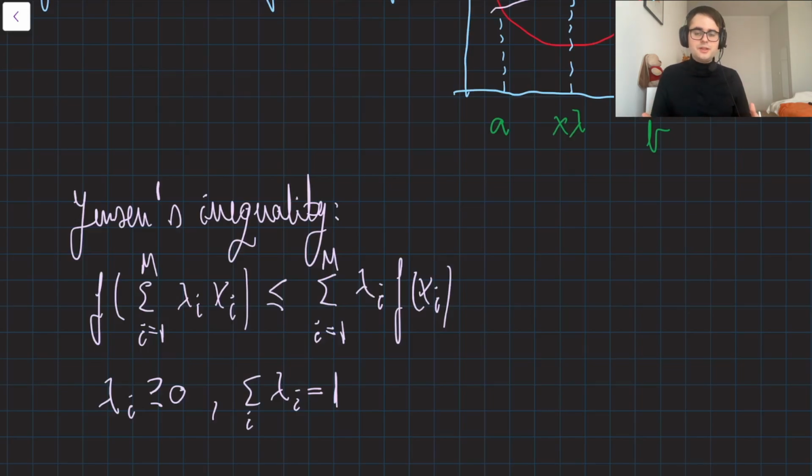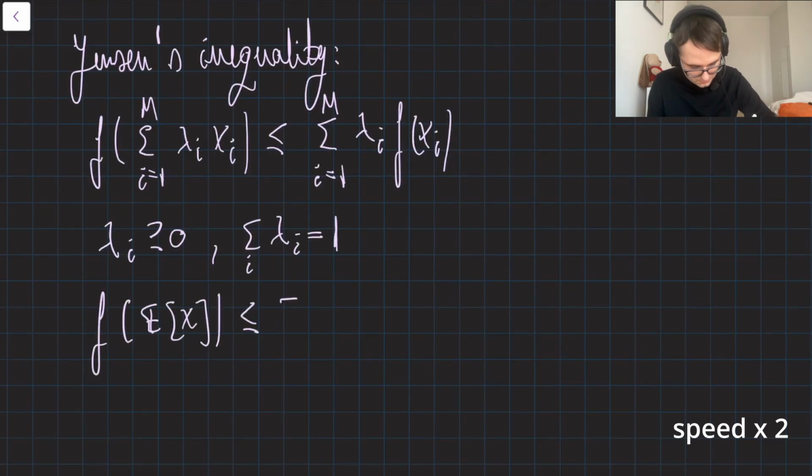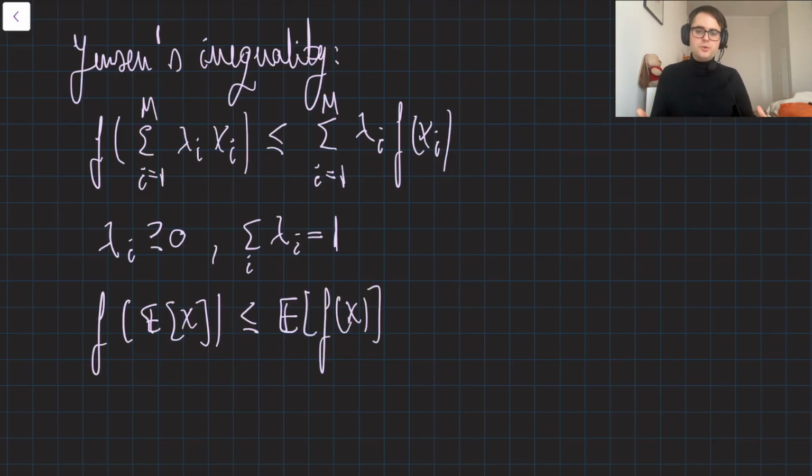If we try to interpret the lambdas as the probability distribution over a discrete variable x, then the function can be rewritten as follows. And since we work with continuous functions, we can also rewrite Jensen's inequality in the following form.